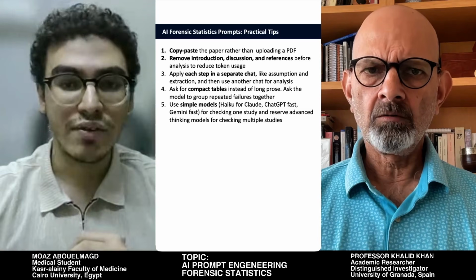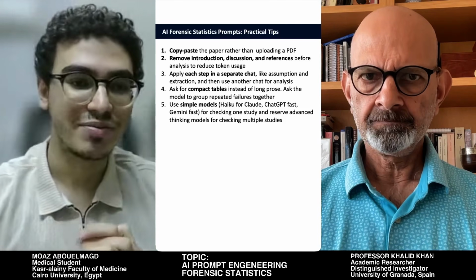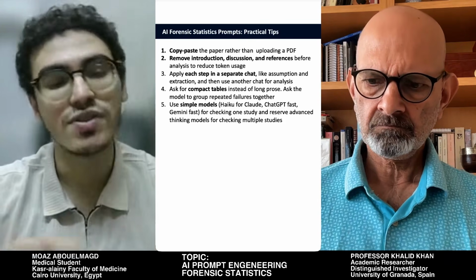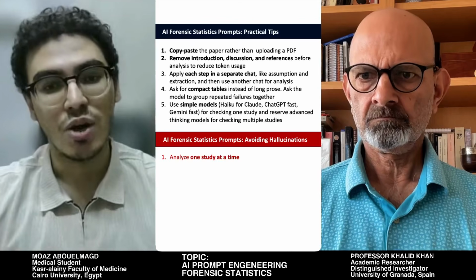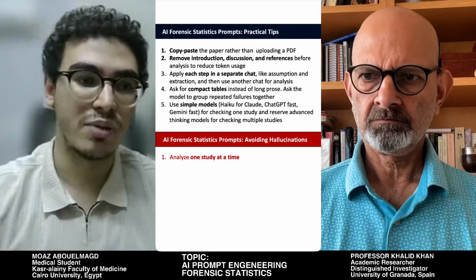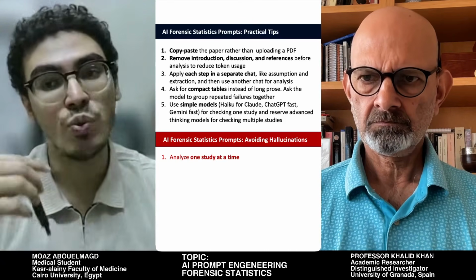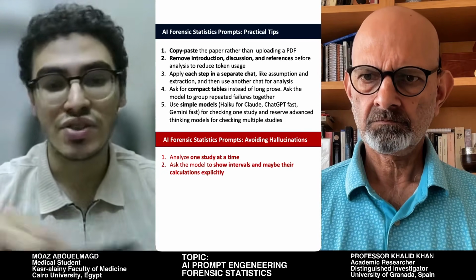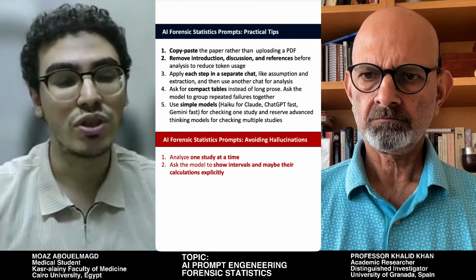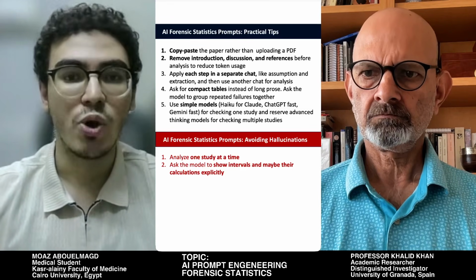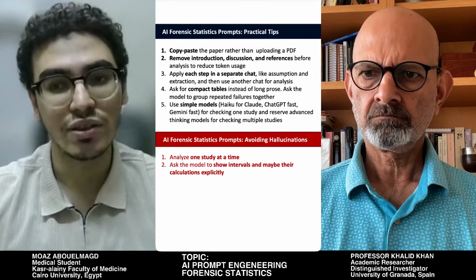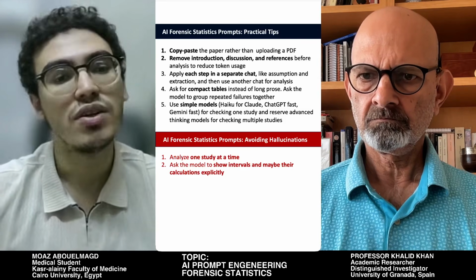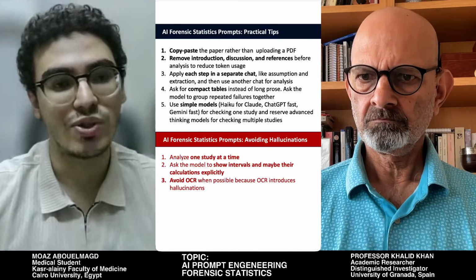Okay, we can also, so go ahead. Okay, continue. We can also have some practical tips to avoid hallucinations, which are a common occurrence in using AI tools. One of them is to analyze one study at a time, or one table, or even one table at a time, to avoid the common hallucinations. Another tip is to ask the model to show the actual calculations or actual detailed outcomes, and not just state that there is a statistically incorrect result. Show me what you actually did.